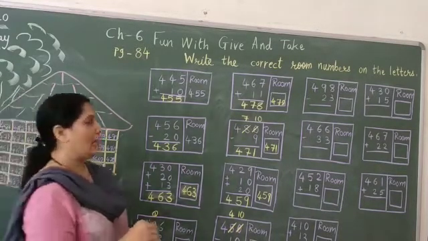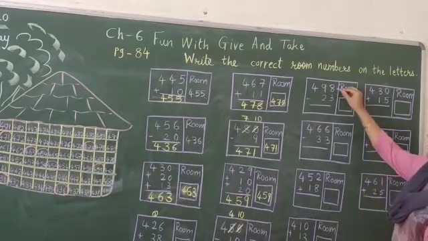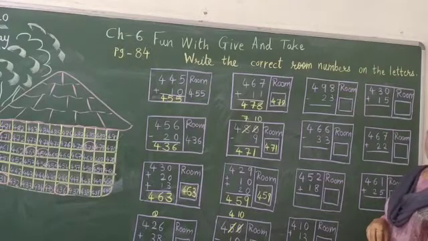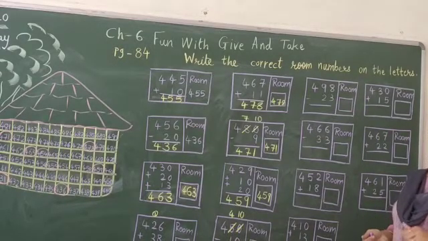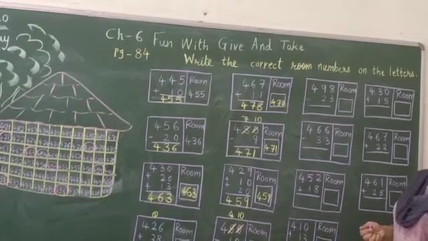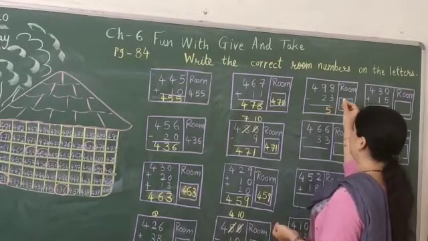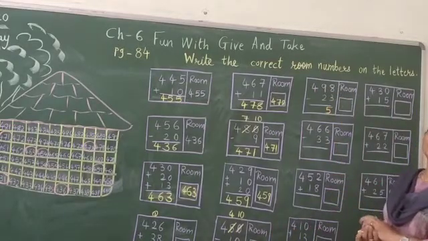Okay. Now let's do here. 8 minus 3. After 3 we have to count up till 8. After 3, 4, 5, 6, 7 and 8. How much? It will be 5. So let us write here 5. 9 minus 2. After 2 till 9.